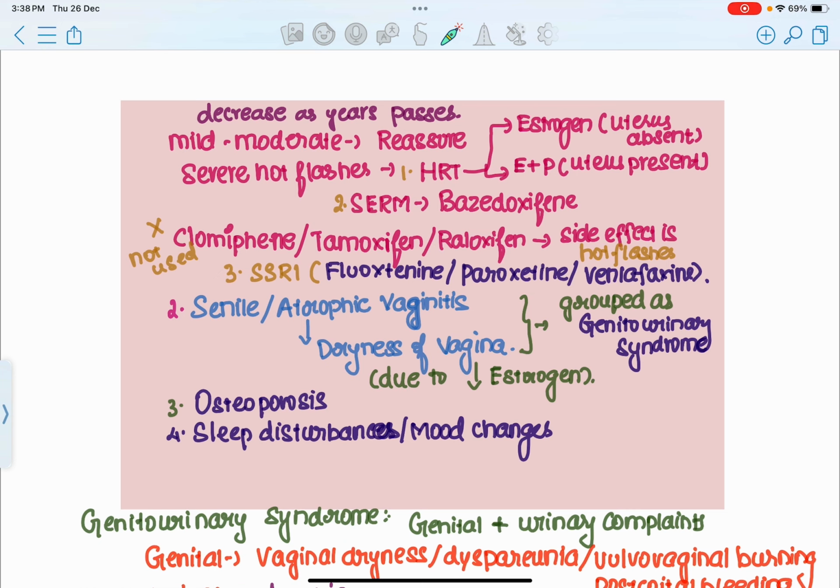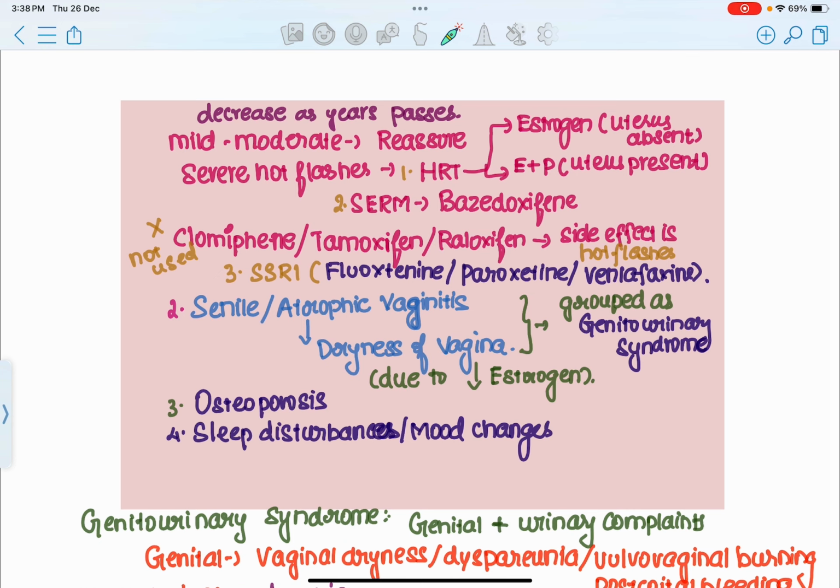So if you administer only estrogen to a female who has a uterus, it is going to result in hyperproliferation of the uterine endometrium, which will result in endometrial hyperplasia and eventually development of endometrial cancer. So for that reason, in cases where the uterus is present in a female who has attained menopause, you have to administer estrogen and progesterone, because progesterone has anti-proliferative action on the uterine endometrium.